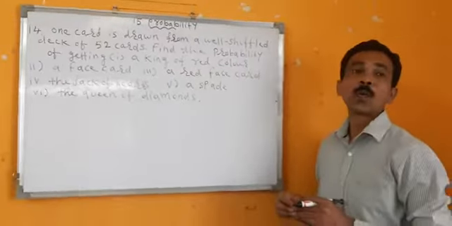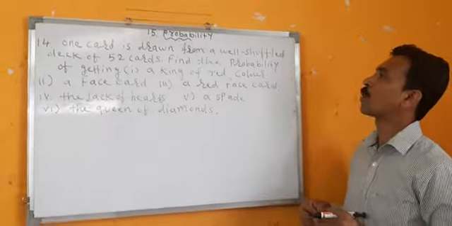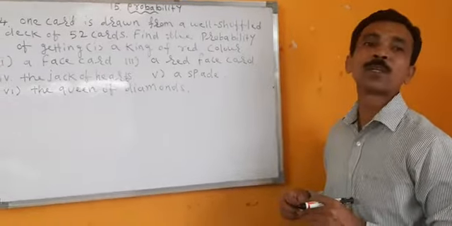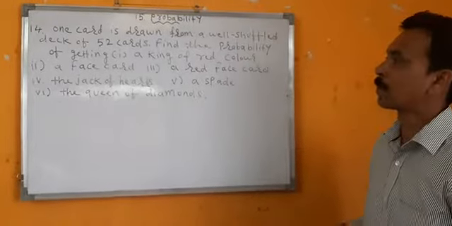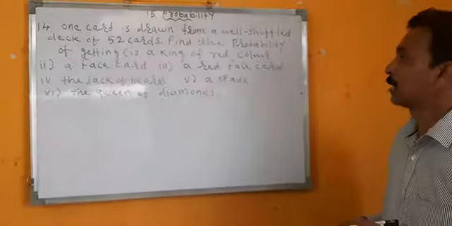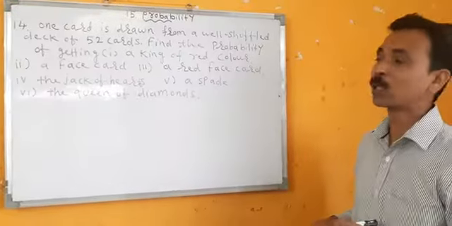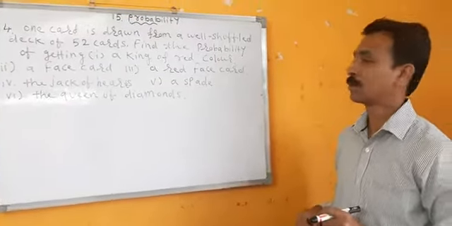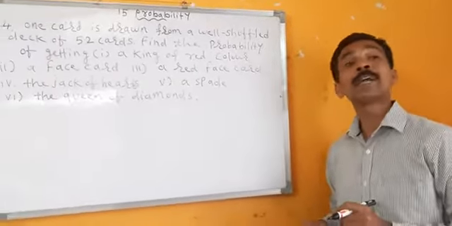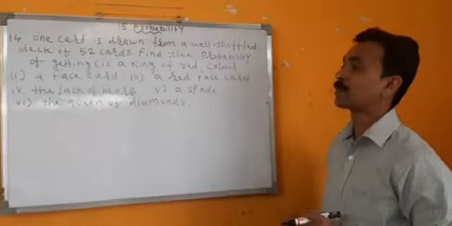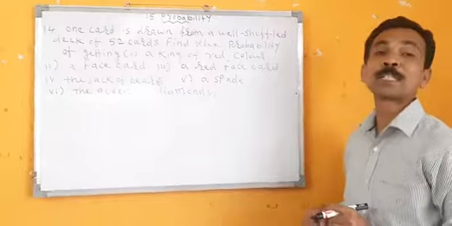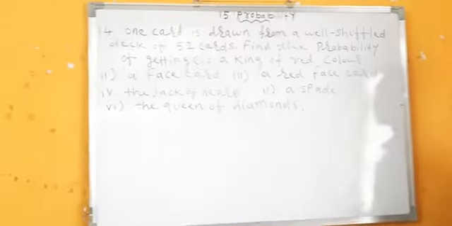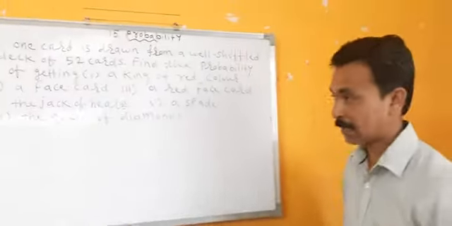Fourteenth sum. One card is drawn from a well-shuffled deck of 52 cards. Find the probability of getting number 1, a king of red color. Number 2, a face card. Number 3, a red face card. Number 4, the jack of hearts. Number 5, a spade. Number 6, the queen of diamonds. Right?